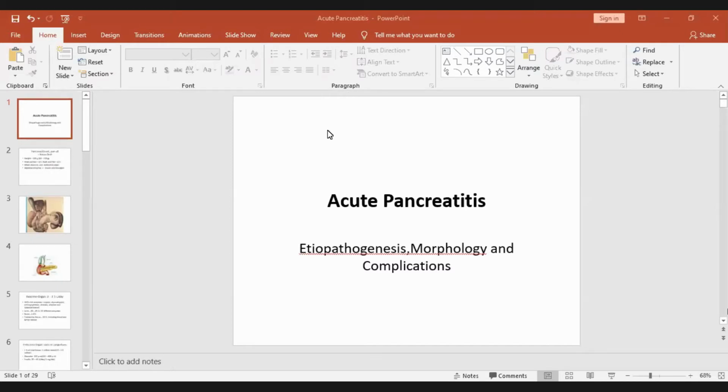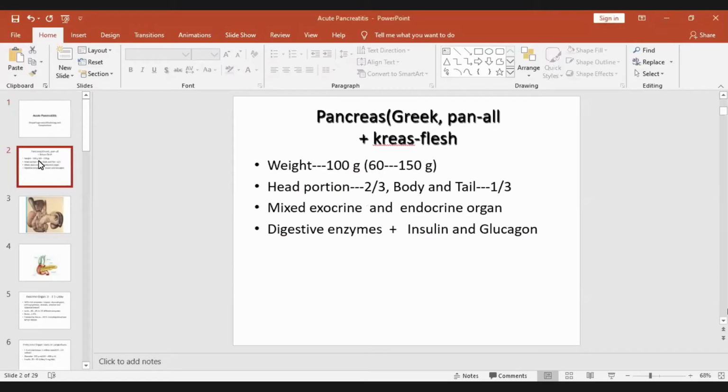Now today's topic is acute pancreatitis: etiopathogenesis, morphology and complications. Now what does pancreas mean? The Greek word pan is all, kreas means flesh, all flesh. Its weight, anatomy you will be taught, is 100 gram, head portion two-thirds, body and tail one-third. It has got an exocrine gland as well as an endocrine gland, and it secretes digestive enzymes, insulin and glucagon.